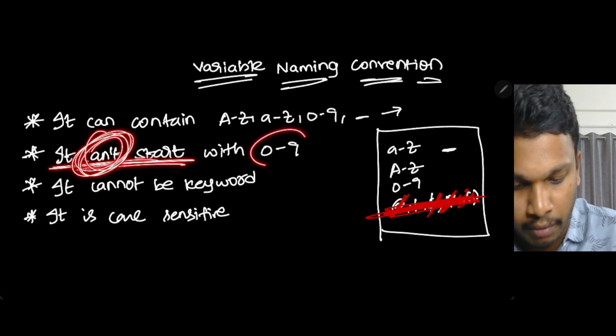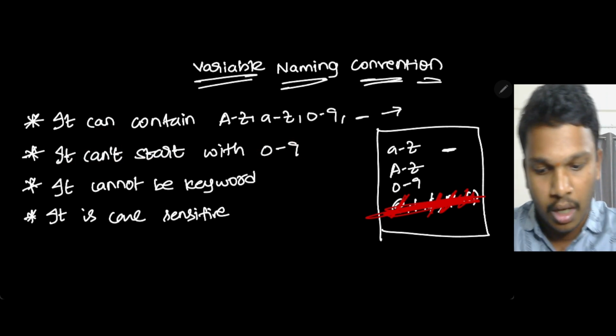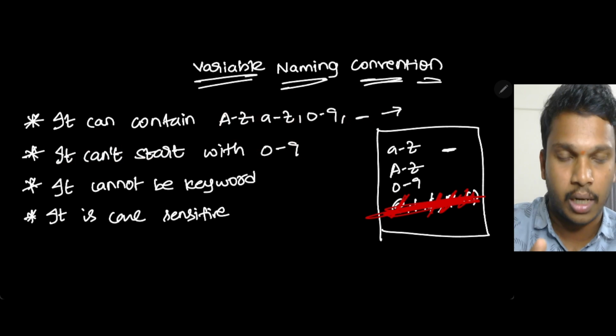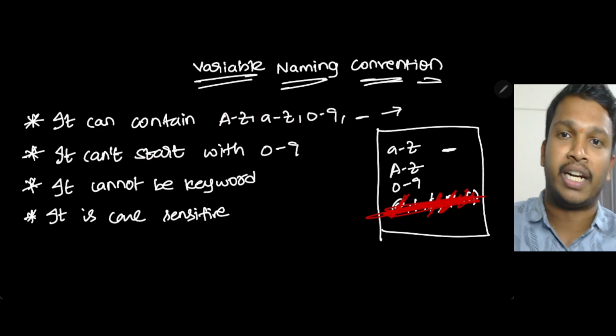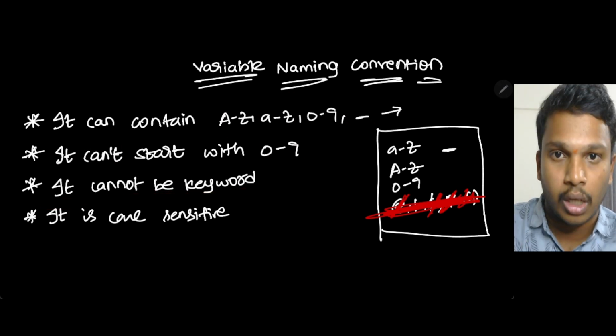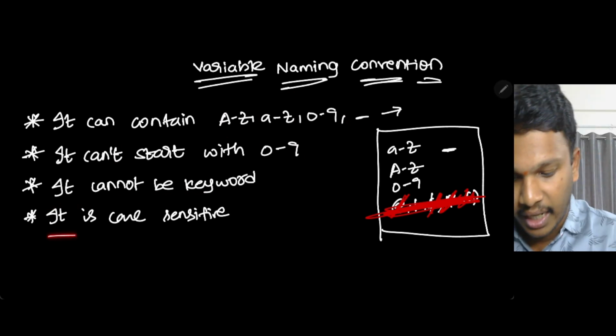It cannot start with 0 to 9, meaning a numerical digit. With a numerical, you should not start. You should start with capital A to Z, small a to z, or underscore. With these three items only, you should start, but in between, numbers can be contained. And it cannot be a keyword. So that only I teach you what is meant by keyword and what are the different keywords. And it is case sensitive.